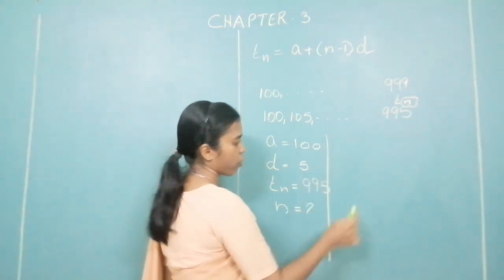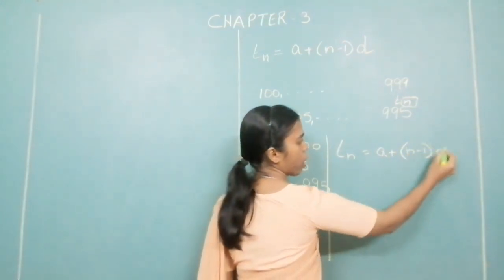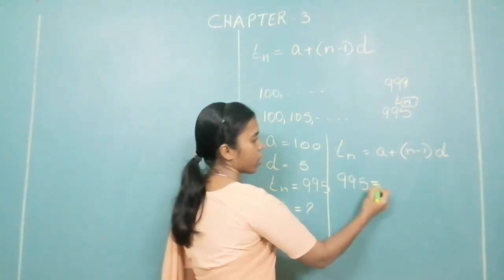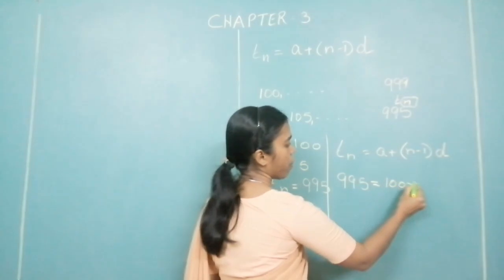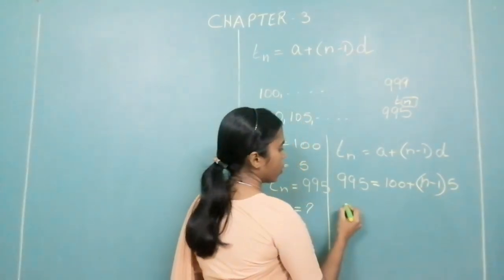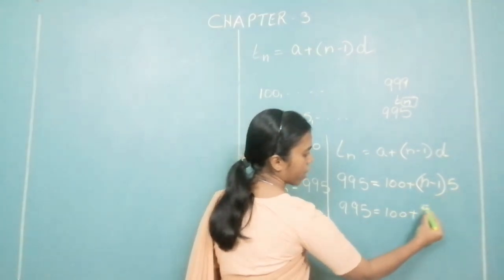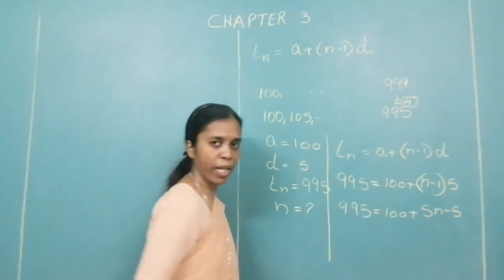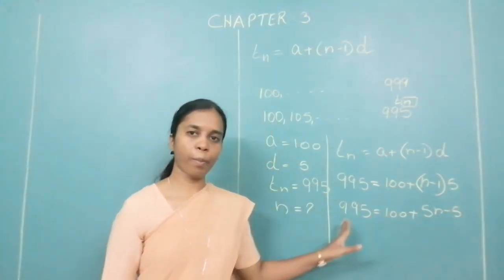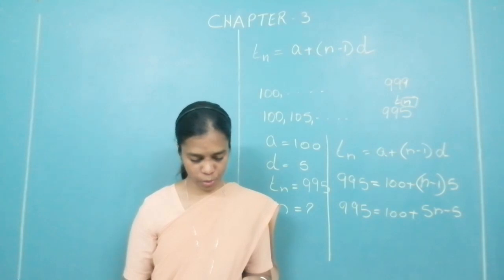How do you find out? Which formula do we know? Tn is equal to A plus bracket N minus 1 into D. Substitute the values. Tn, how much it is? 995 is equal to 100 plus N we do not know, so keep it as it is, into D. D is 5. So 995 is equal to 100 plus, open the bracket, 5n minus 5. Keep only 5n over here. Bring all the numbers to the other side of the equation. Get the value of n. That is what is asked to you.